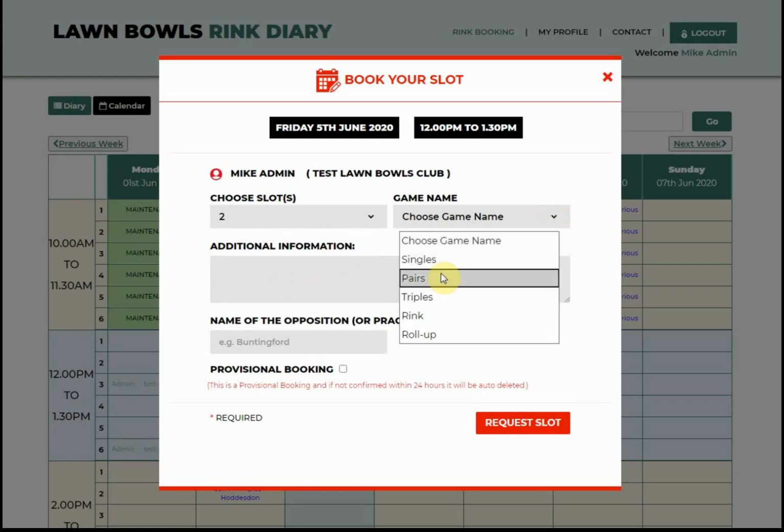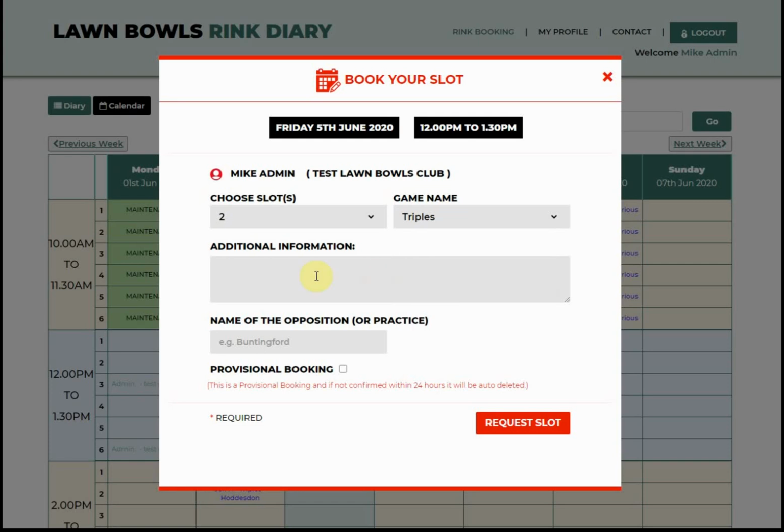Choose the type of game you're playing: singles, pairs, triples, rinks. So let's pick some triples, and this could be a league match for which you might need two rinks. Dropping that information in there just gives other people looking at the system an idea there's a league match on, which may have priority over rinks when you come to choose at the club. Put your opposition name in there.